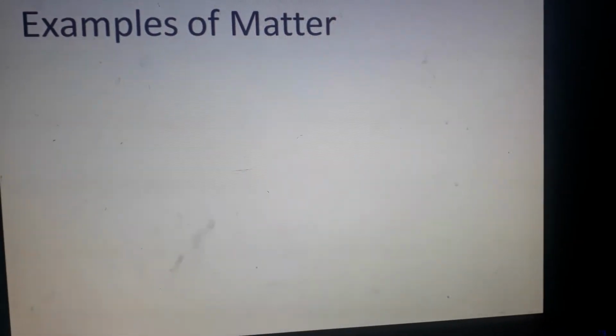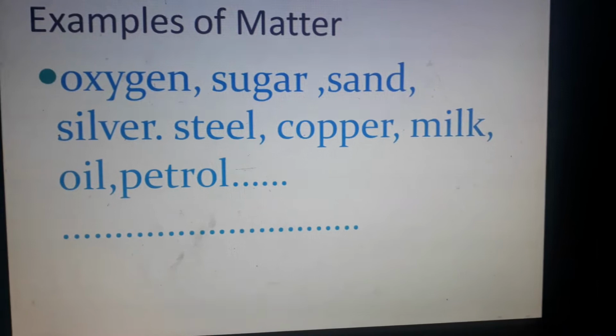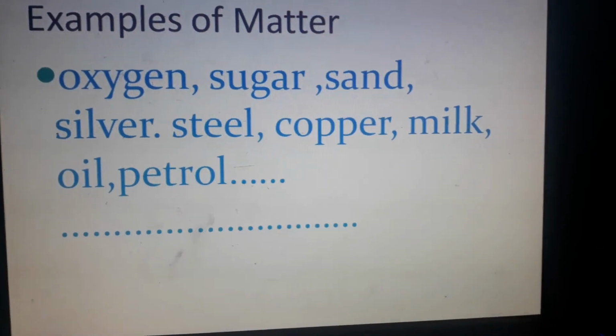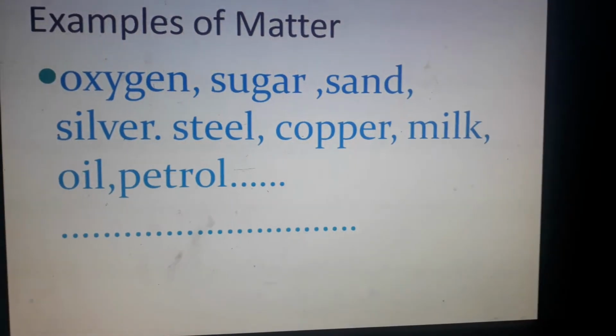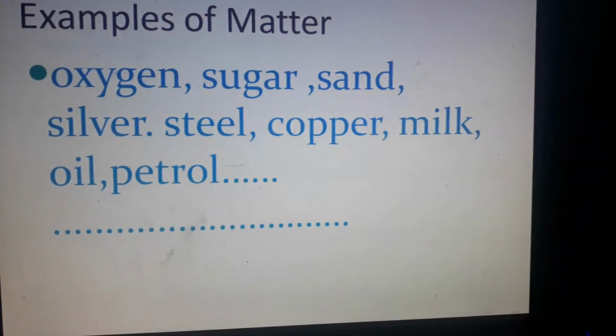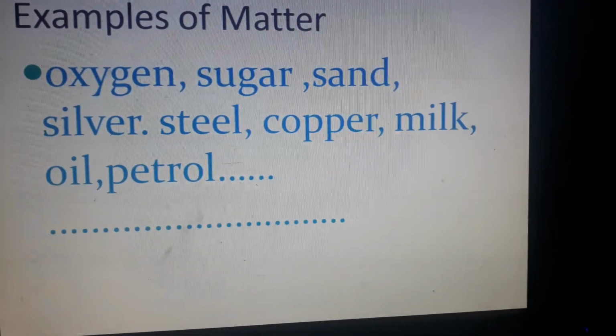Now let us come across some examples of matter. Oxygen, sugar, sand, silver, steel, copper, milk, oil, petrol and so on. This can go on because there are so many things around you which can be called matter. This is very simple for you. You can just learn some examples of matter.